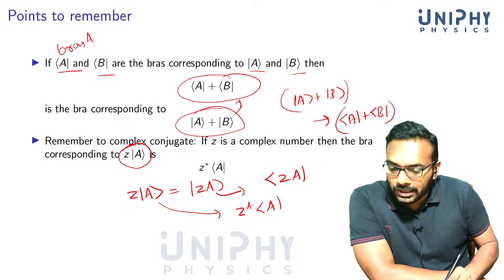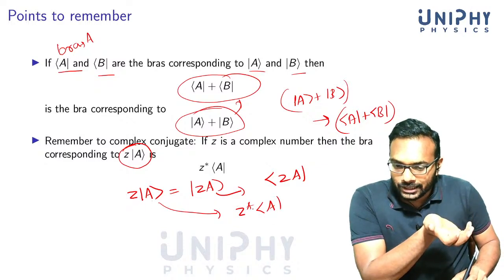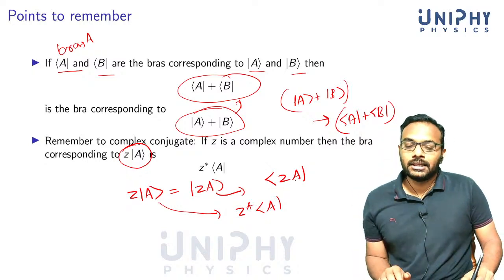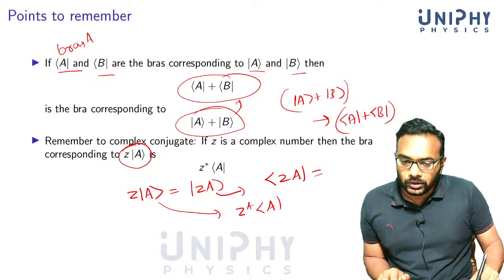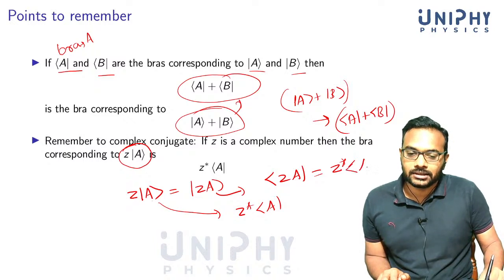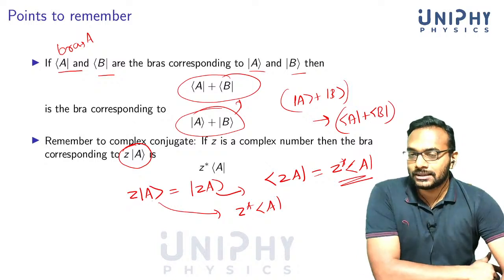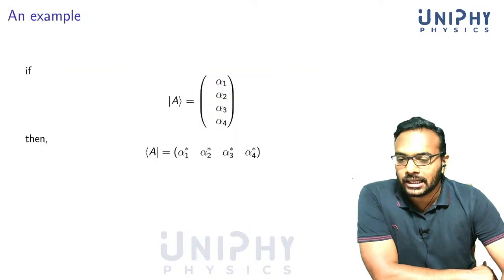Okay. So the bra corresponding to ZA is not Z bra A, but it's Z star bra A. So you can write it as ZA inside a bra, but if you pull this Z outside, you will have to introduce a complex conjugate. Okay. So these are the notations that we will be using. This is an important rule. It's rather a postulate.